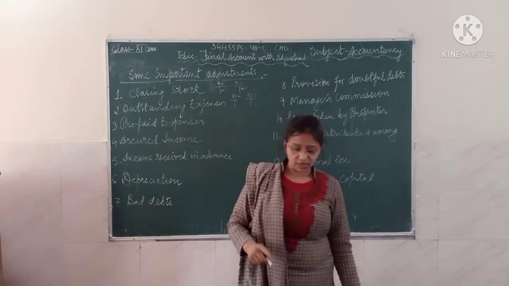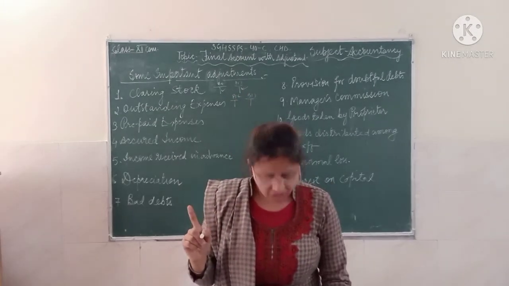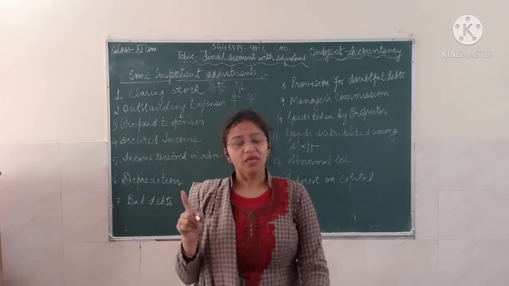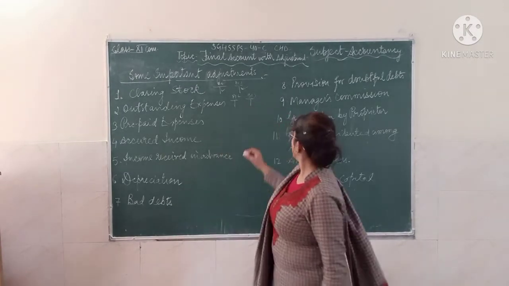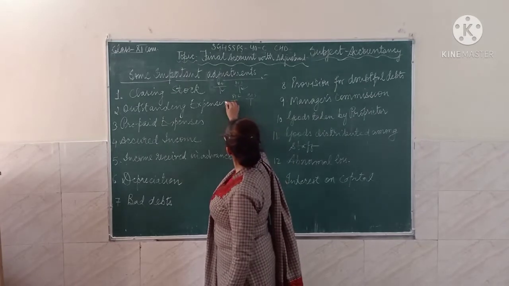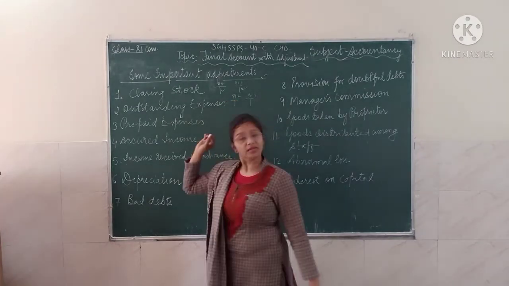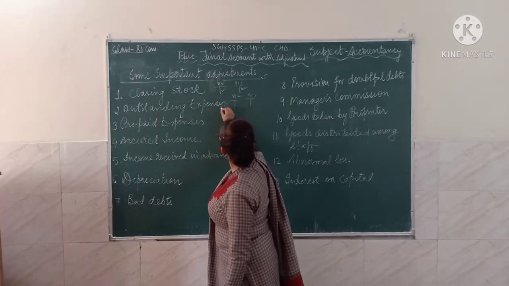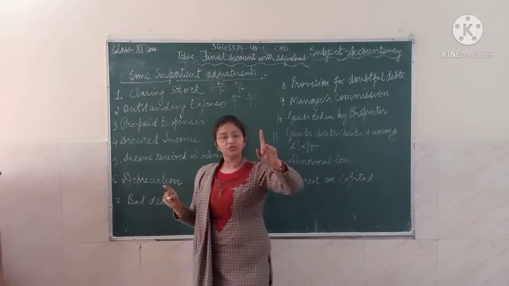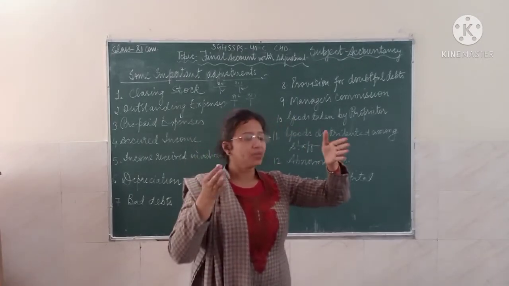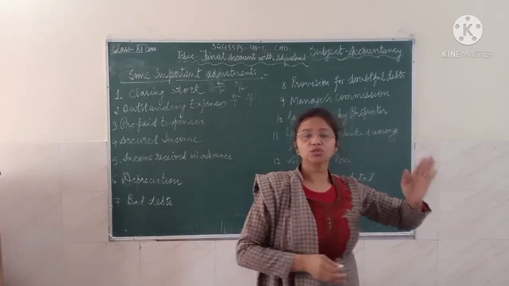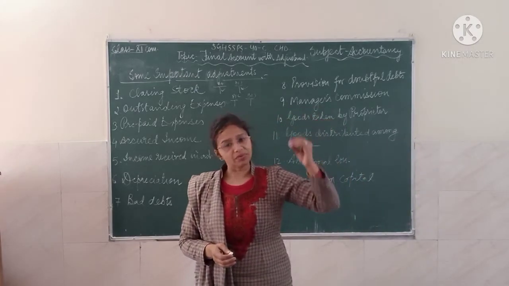The outstanding expense, if any, is going to be added to the expense. Suppose there is a salary and there is an outstanding salary. You will take all your expenses and losses to the debit side of the P&L.